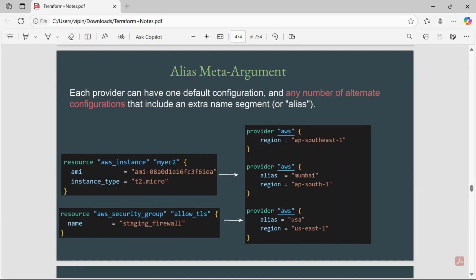Each provider can have one default configuration and any number of alternative configurations that include an extra name segment, or alias. Here we have the configuration of the resource and here we have the configuration of multiple providers, and we are defining the multiple regions where we want to deploy our resources.